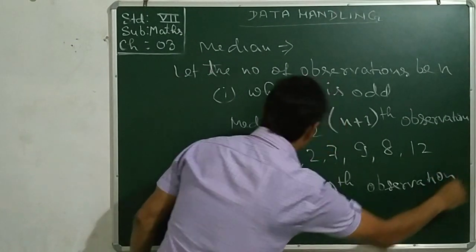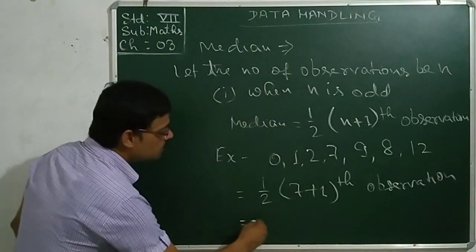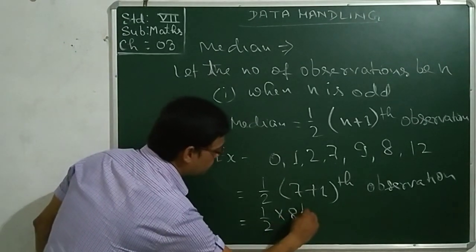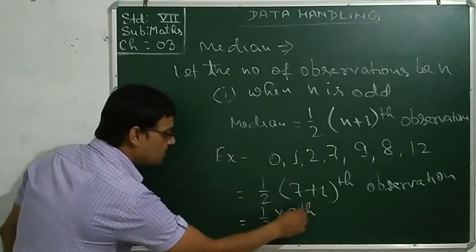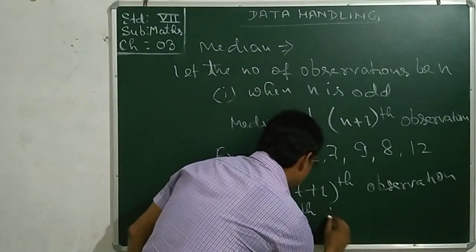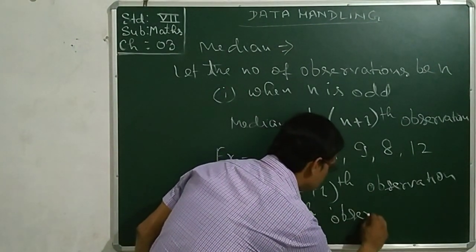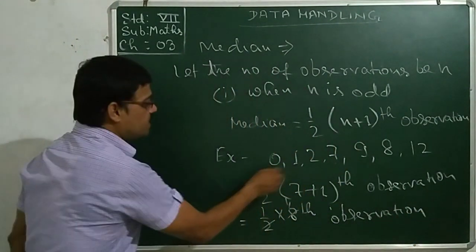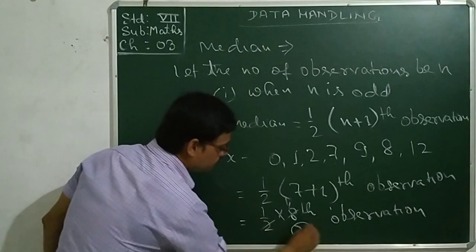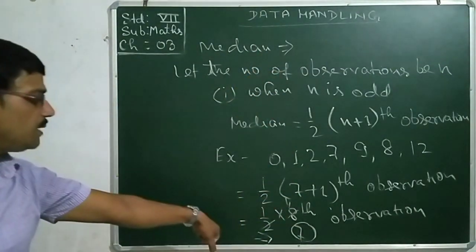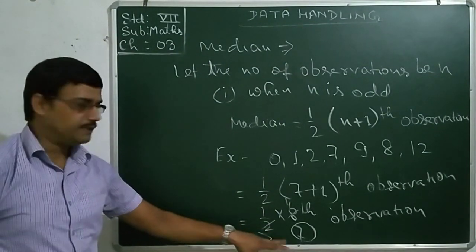That is 1 by 2 into 8, and after reducing it to the lowest term, we get the fourth observation. Of course, the value of the fourth observation is 7. So you got the median as 7. In this way, we will find out the median.